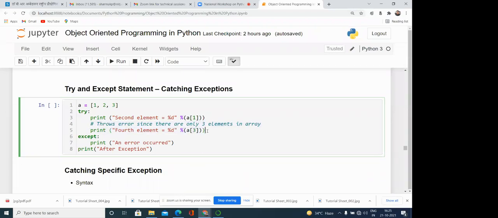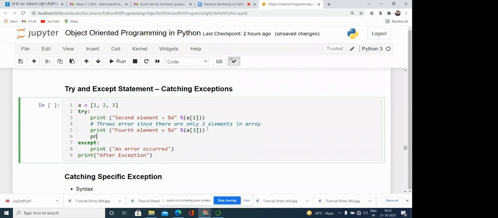If it is generating the exception, then definitely the control will move from this particular point. Even if we write some more code after that, it will not print anything, because the control has moved. From this particular point, because this line is generating the exception, the control moves to the except block. And whatever we have written in the except block is executed.